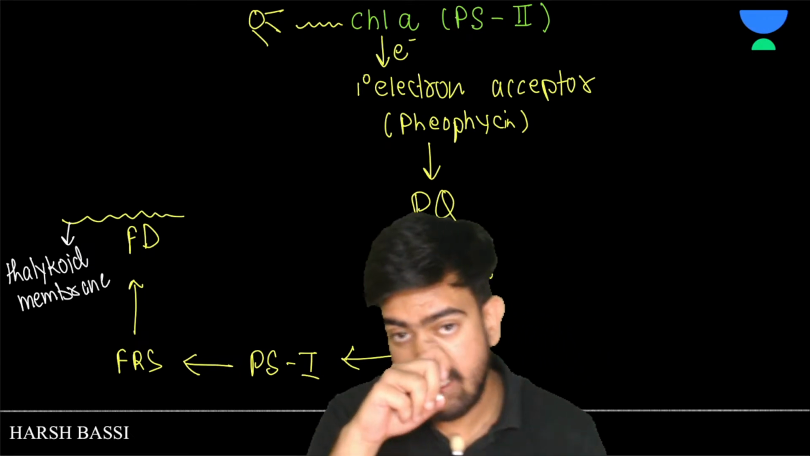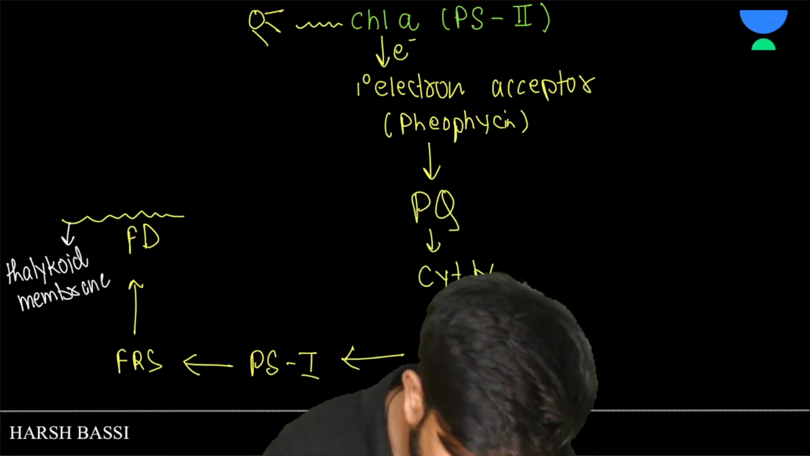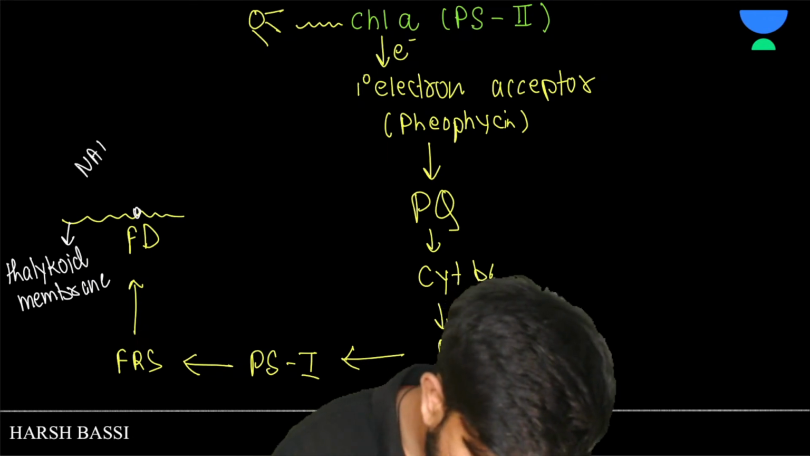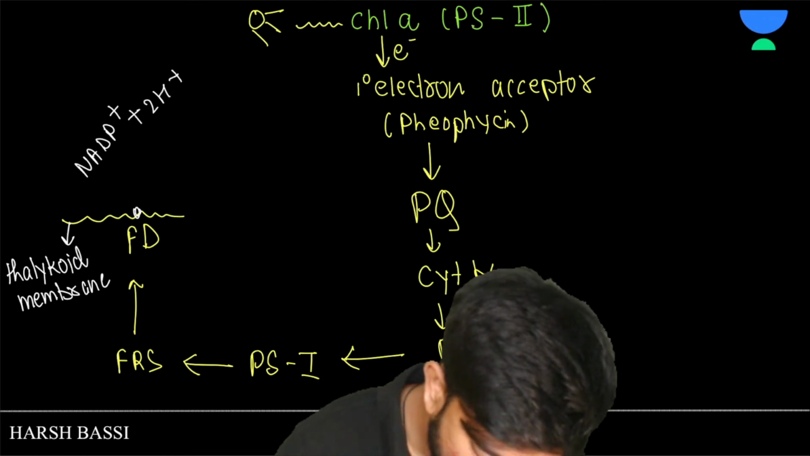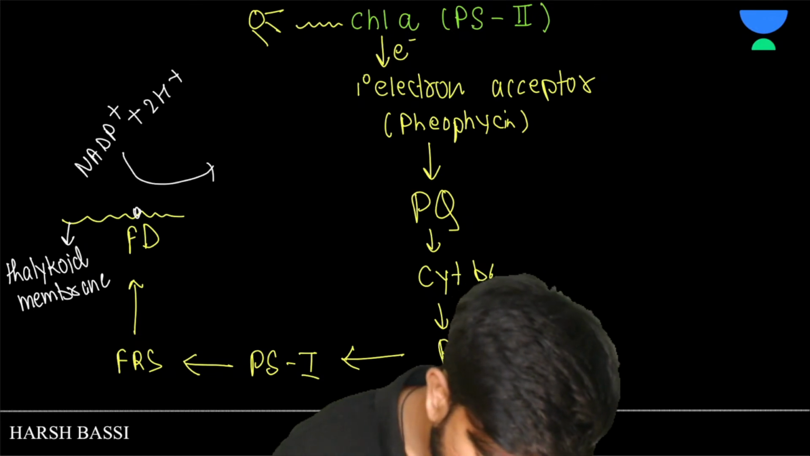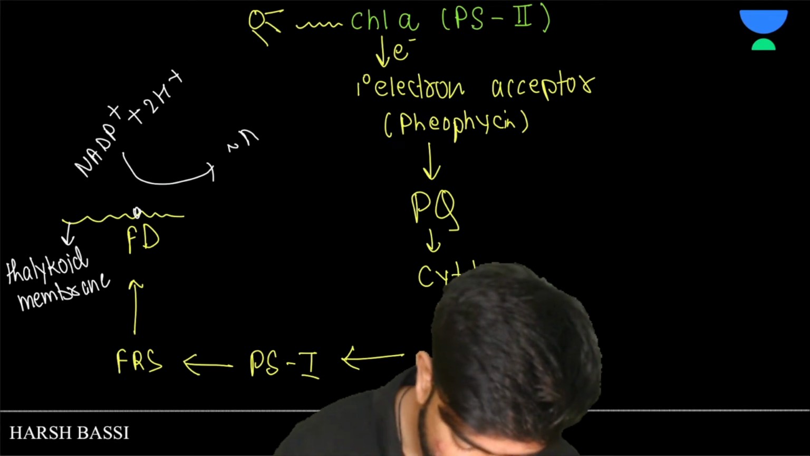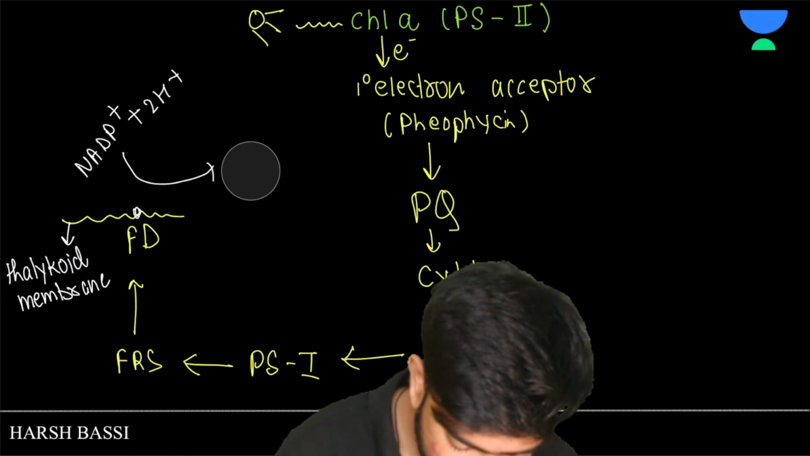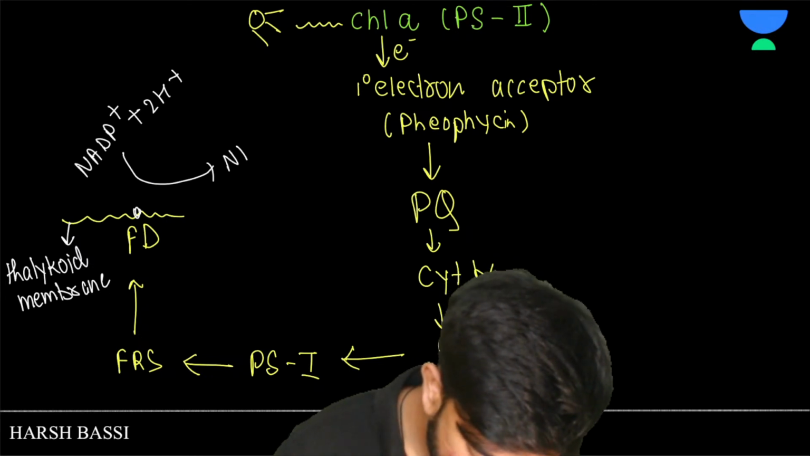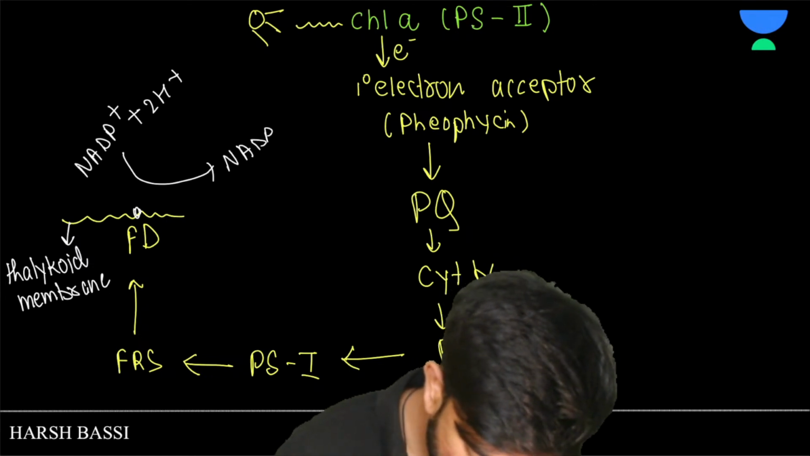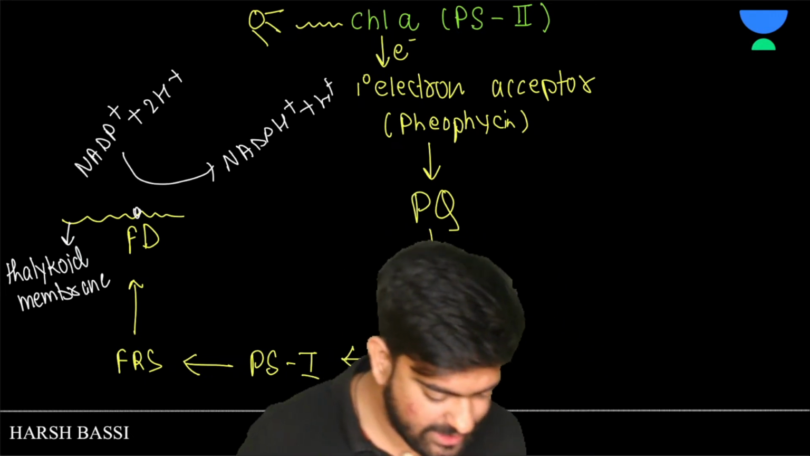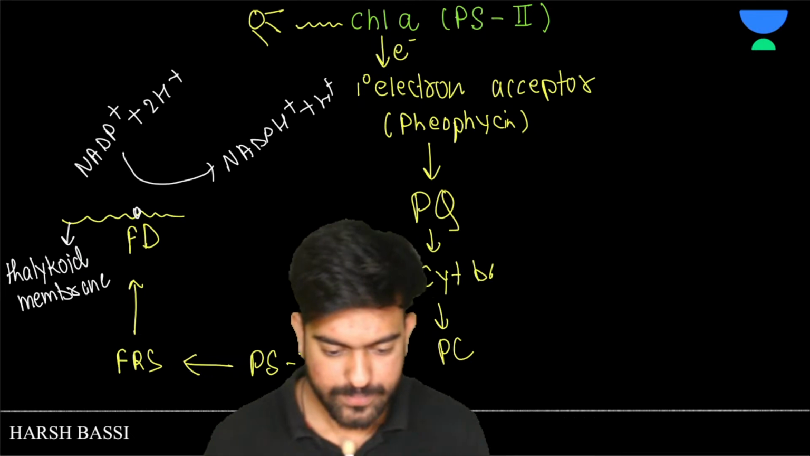And here what happened? The NADP synthetase enzyme was there. So what happened? NADP positive plus 2H positive is getting converted into NADPH. One second, what happened? NADP plus H positive plus H positive. Okay, this is how it's converted. I have written it. Clear?